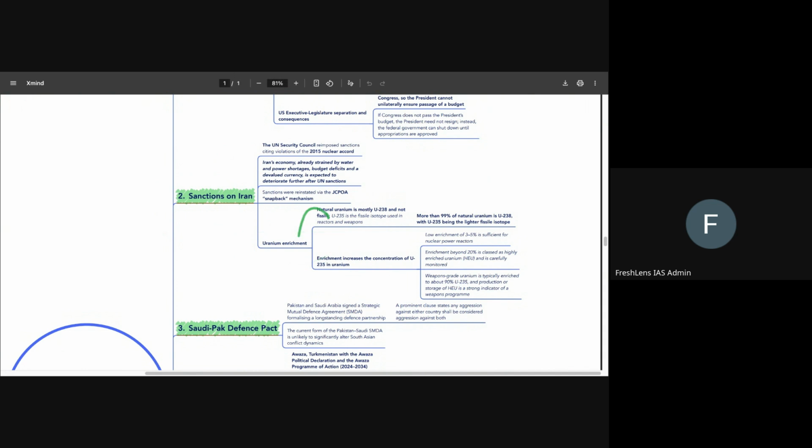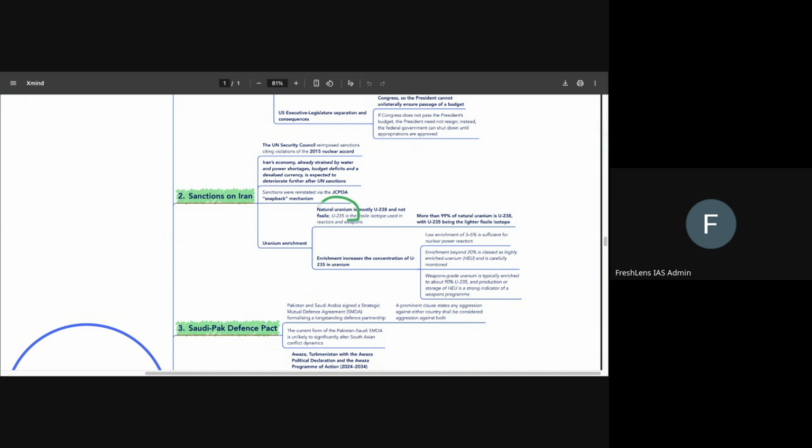What do we need to know about uranium enrichment is that natural uranium is mostly U-238. Okay? Uranium 238 is the most dominant form of natural uranium. However, it is not fissile. So when we say that something is not fissile, what we mean is that this particular type of atom cannot do a chain reaction by itself. Okay? It cannot do chain reaction by itself.